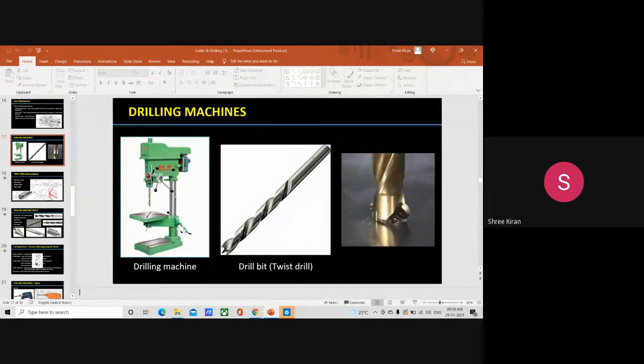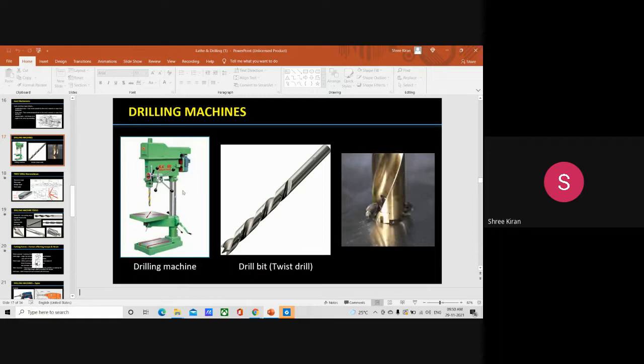It is always accurately machined, and the table can move up and down. The mechanism meant for driving the spindle at different speeds is mounted on the top of the column. This is the mechanism where we have a spindle, and this is the table. For driving the spindle, we require a mechanism, which is mounted on the top of the column.